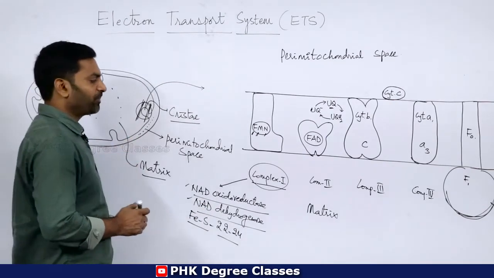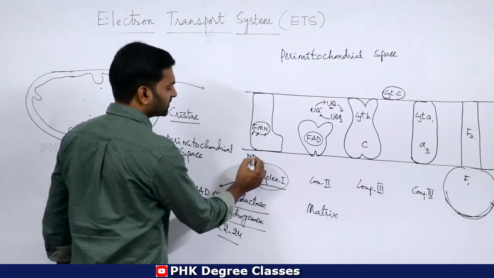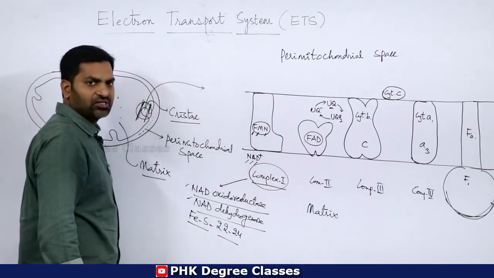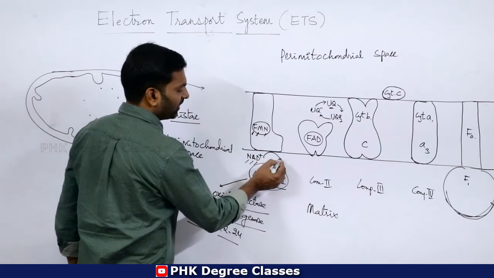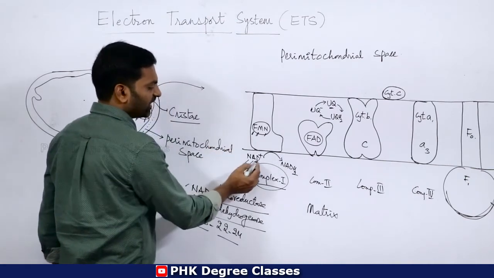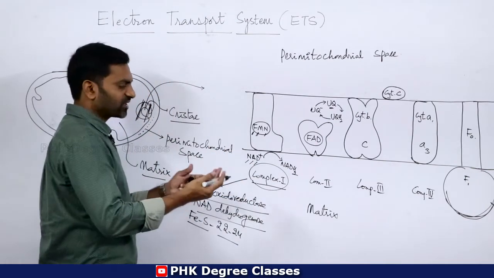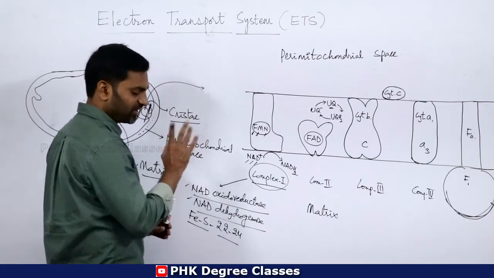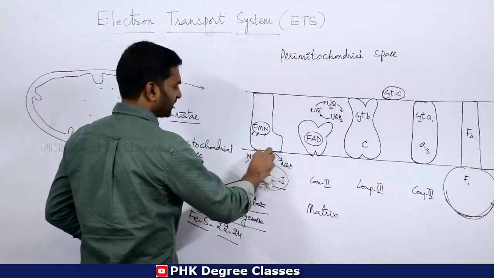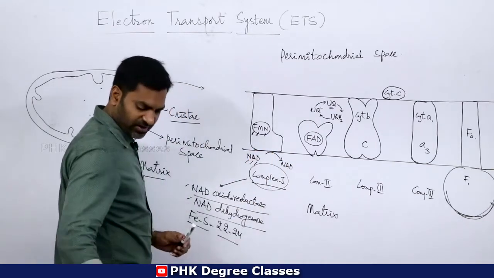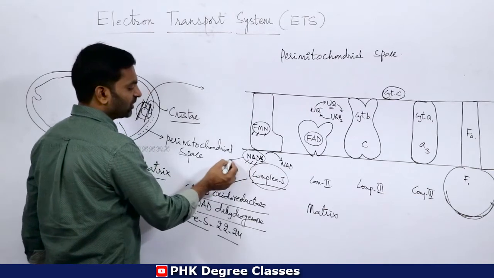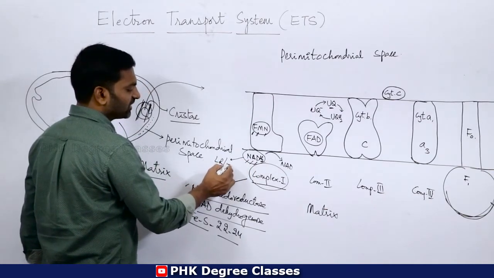At this particular complex NAD plus, meaning nicotinamide adenine dinucleotide, will become NADH2. Okay, so generally there is a conversion of NAD to NADH2, but in this case I will clearly draw the picture of this particular change. So in this moment, all the NADH2s, particularly of link reaction and Krebs cycle.